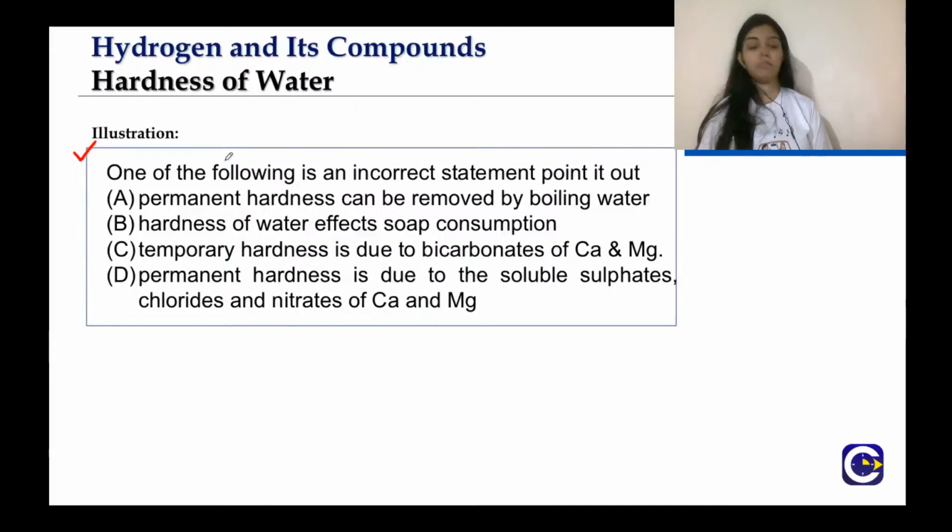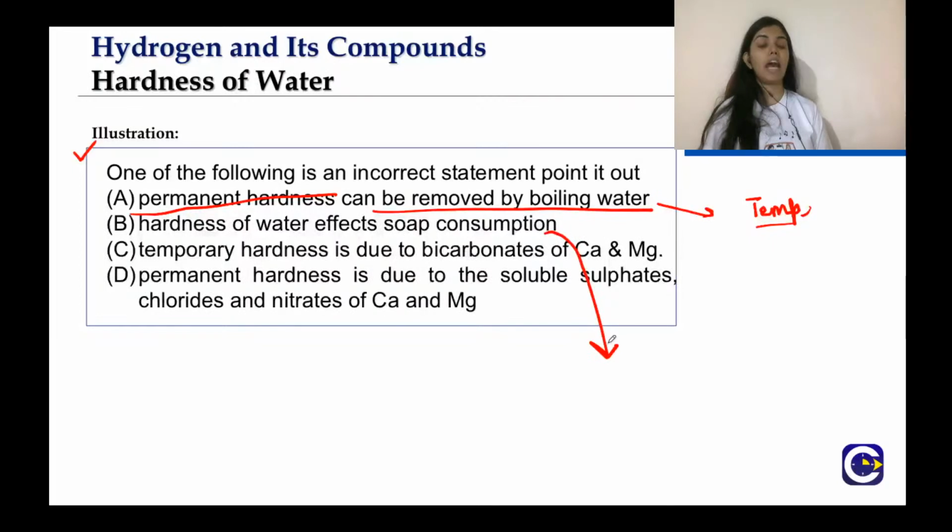Anyone with the answer? A. Very good, Sudain. You are very much correct that permanent hardness cannot be removed by boiling water. Rather, temporary hardness can be removed by boiling water. Right? And hardness of water affects soap consumption. How? If the soap will not form a lather with the hard water, you will end up using more and more soap so that it can give lather. Yes, Ridhishri, you are also correct. Sarayu, you are also correct with the answer. Good.